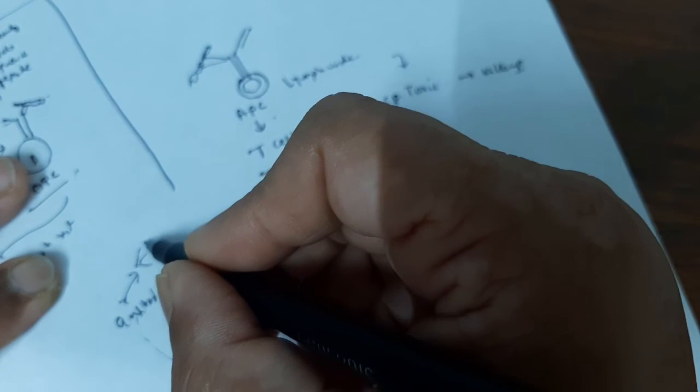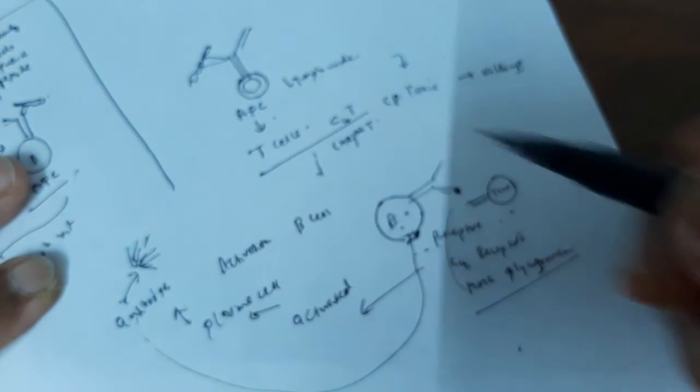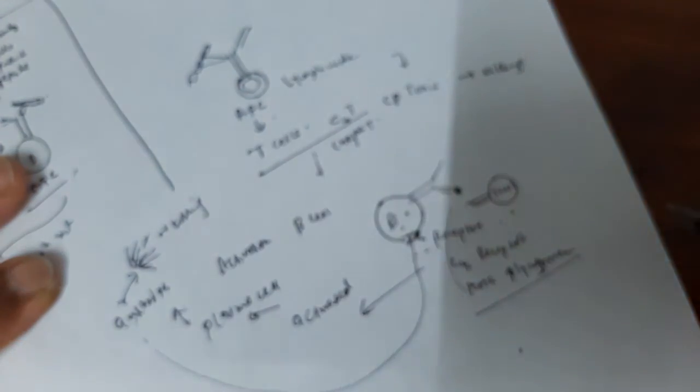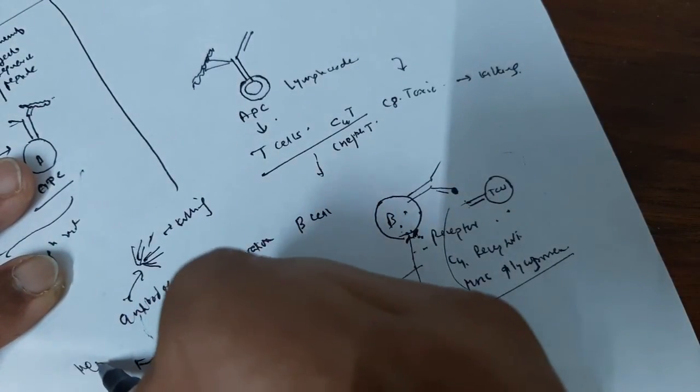And these antibodies now undergo somatic hypermutation, so that a large number of antibodies are produced for this antigen, and there is killing. It also leads to the production of memory cells.